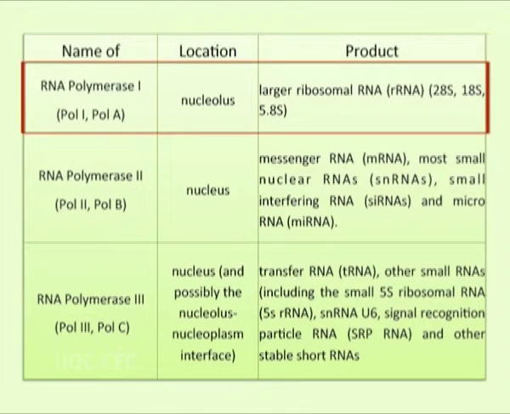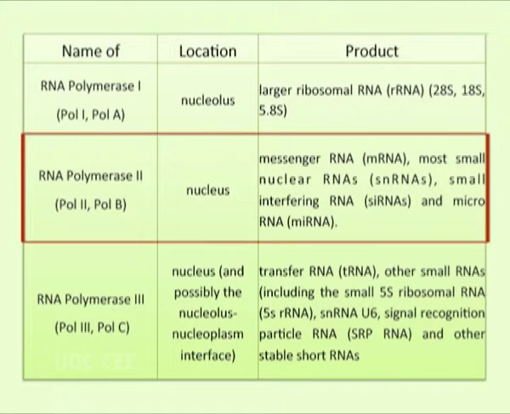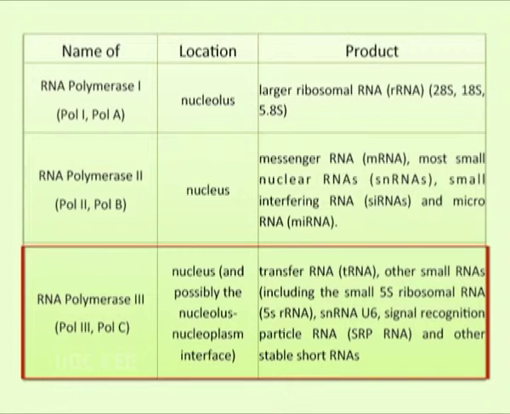Like RNA polymerase 1 is responsible for transcribing RNA that codes for genes that become structural components of the ribosome, that is, for rRNA. RNA polymerase 2 transcribes protein encoding genes or messenger RNAs, which are the RNAs that get translated into proteins. Whereas RNA polymerase 3 transcribes transfer RNAs, which are also involved in the translation process, as well as 5S rRNAs.